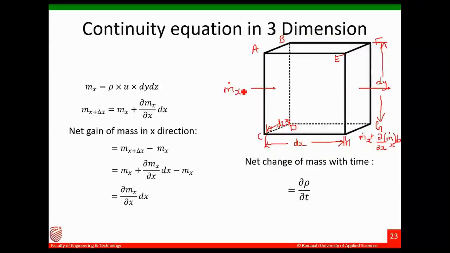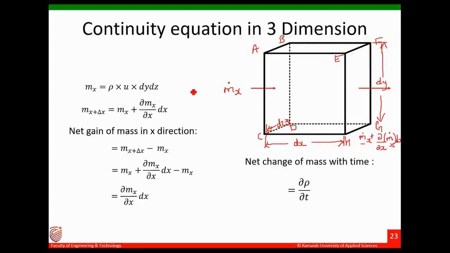The mass entering the phase ABCD, let it be m dot x, and the mass leaving EFGH will be the mass entering plus the mass that was there in this length of dx. So for that it will be m dot x plus dou by dou x of m dot x into dx.